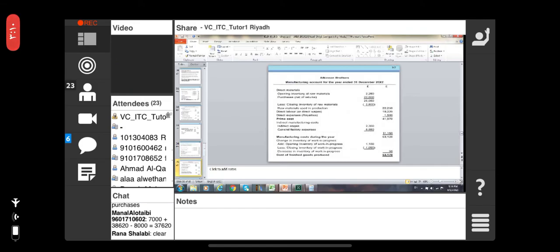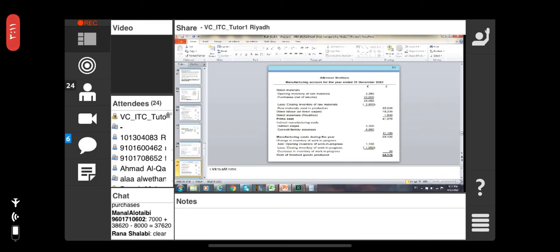So how will we make the manufacturing account? Direct materials: opening inventory of the raw material 2,250, purchase 22,800, minus closing inventory of the raw materials 2,800. So 22,250, this is the raw material used in the production. Direct labor 18,220, direct expense royalties 1,500.